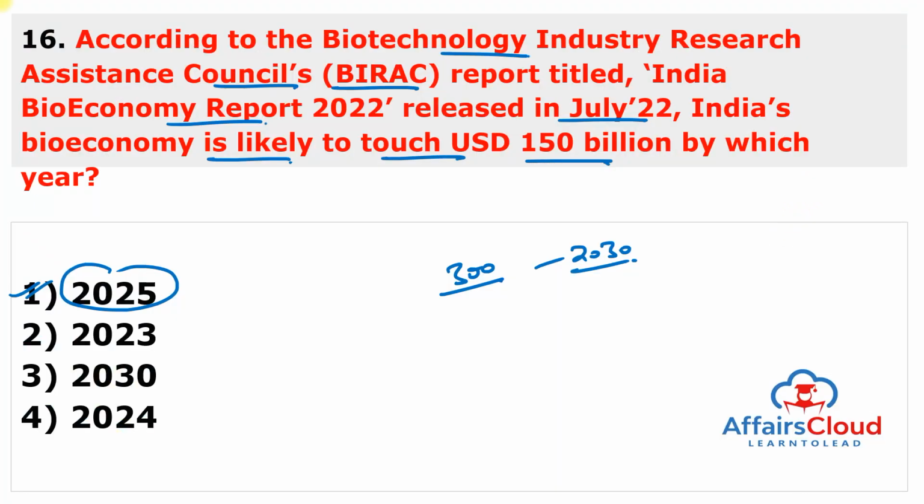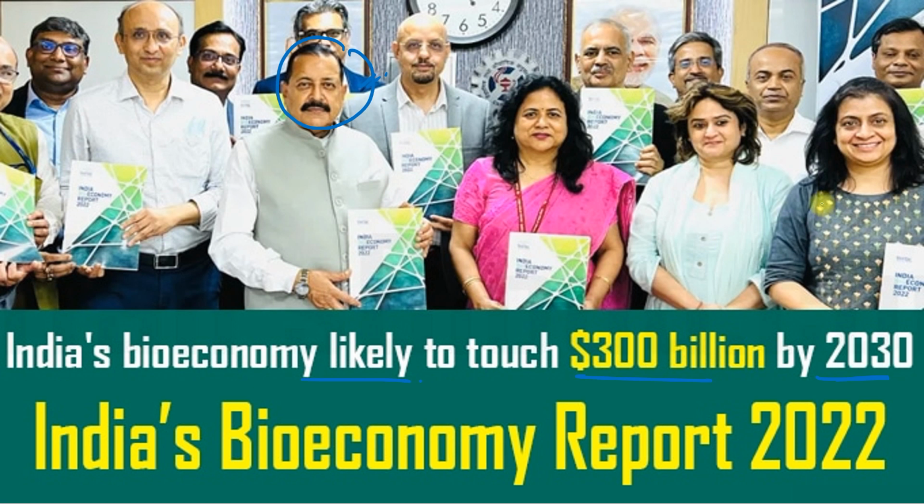The report has been prepared for the Make in India Facilitation Cell for Biotechnology of BIRAC by the Association of Biotechnology-led Enterprises. Jitendra Singh ji also launched a special biotech ignition grant call for the northeastern region, with financial support of up to rupees 50 lakhs each for 25 startups and entrepreneurs from the northeastern region to develop biotech solutions.